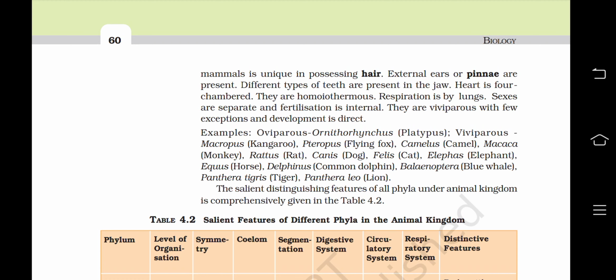Examples: oviparous is Ornithorhynchus, which is a platypus; viviparous: Macropus, kangaroo; Pteropus, flying fox; Camelus, camel; Macaca, monkey; Rattus, rat; Canis, dog; Felis, cat; Elephas, elephant; Equus, horse; Delphinus, common dolphin; Balaenoptera, blue whale; Panthera tigris, tiger; Panthera leo, lion.